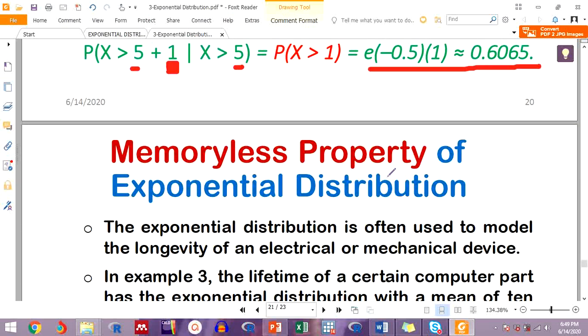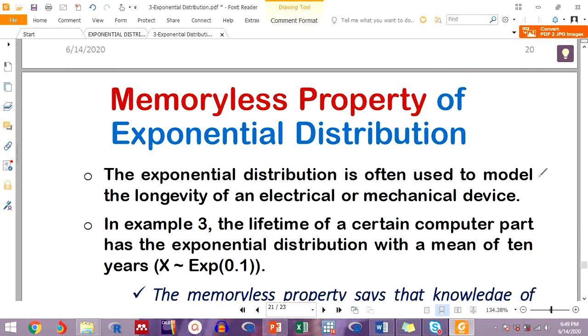So what is it saying? The next slide says exponential distribution is often used to model the longevity of an electric or mechanical device. The longevity of electric or mechanical devices, for instance light bulbs, can be modeled using exponential distributions.